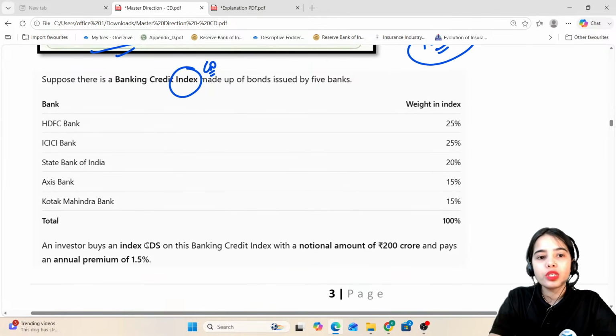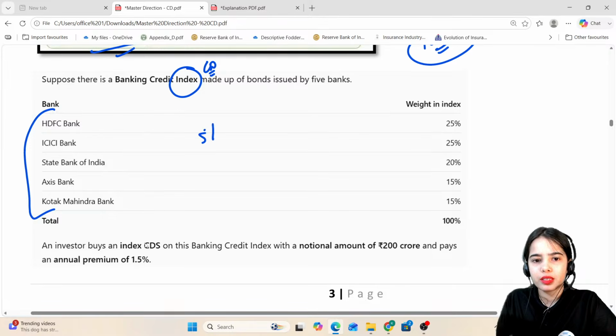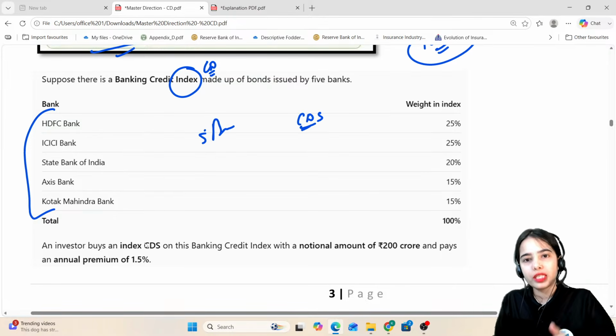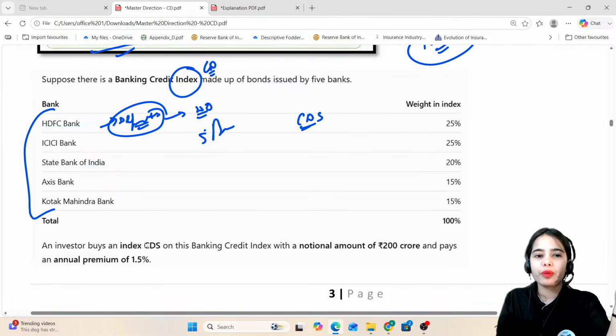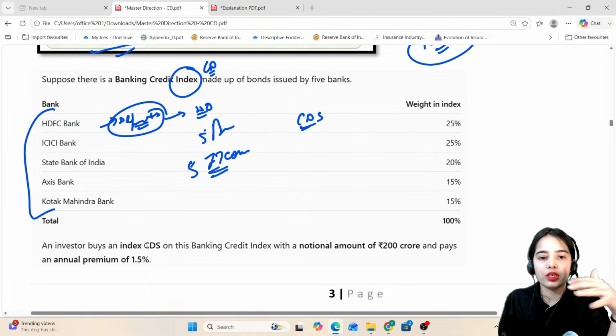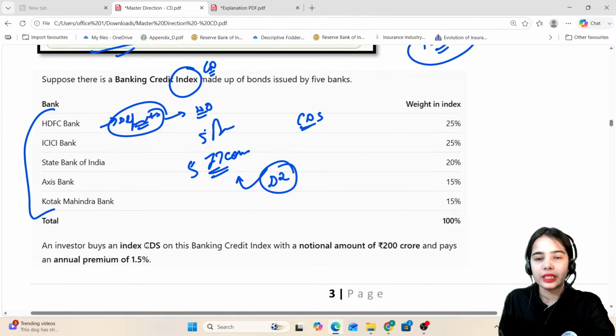Now, suppose, as I've told you, let's say I've invested in these 5 banks. What if a bank defaults in its debt obligation? Or let's say there are 5 IT companies in which I have taken the exposure, of which I have taken the debt instruments.